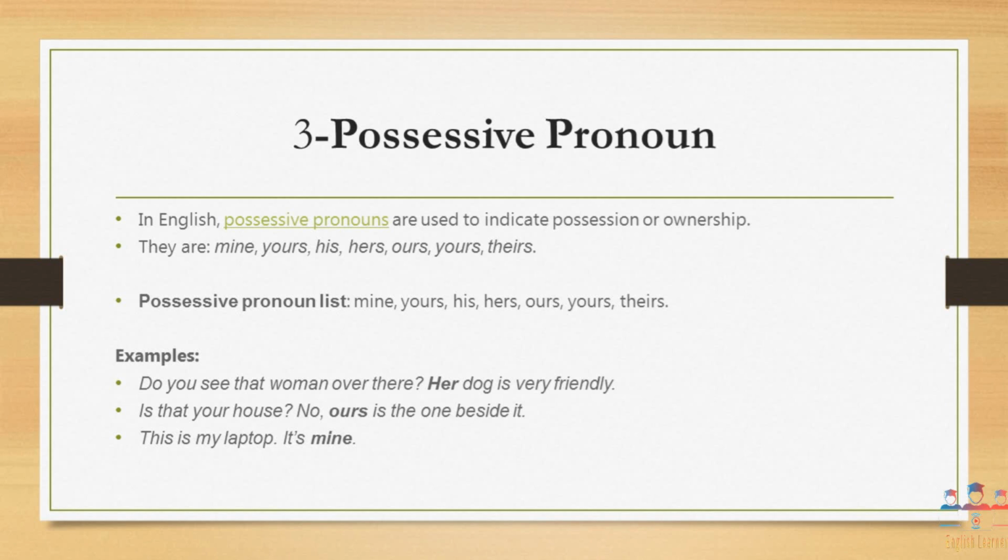Do you see that woman over there? Her dog is very friendly. Now her dog indicates that we are talking about a woman, a feminine gender. Is that your house? No, ours is the one beside it. Ours is indicating the possession. So possessive pronouns are the words which indicate possession, and you should memorize the possessive pronoun list to identify them in a sentence.